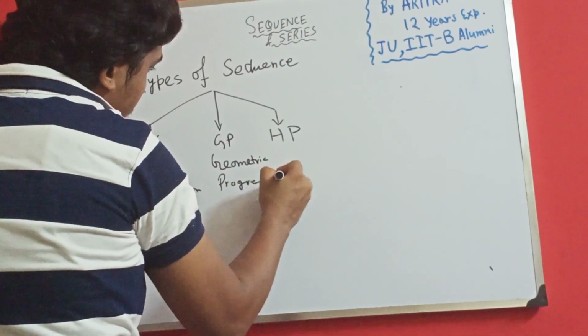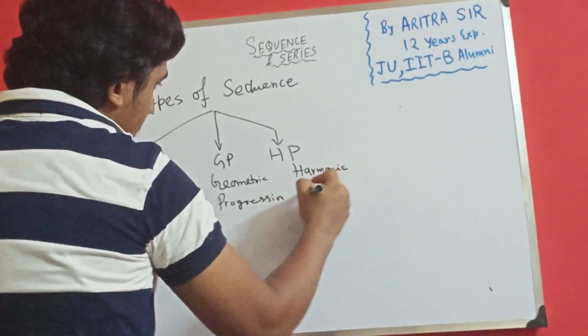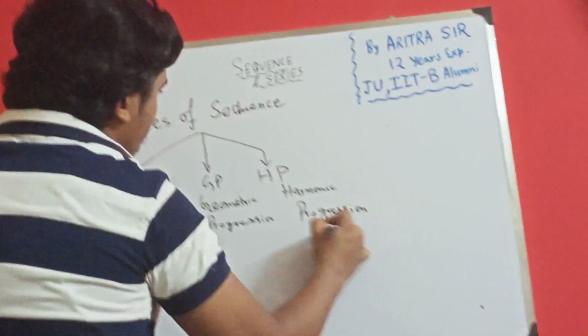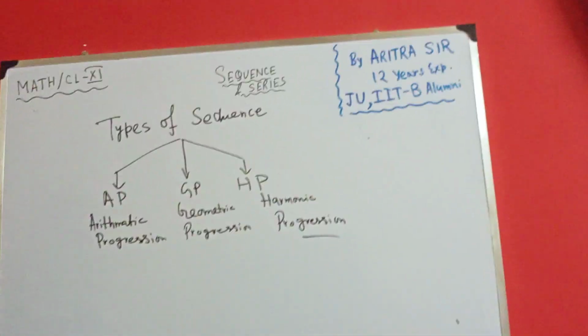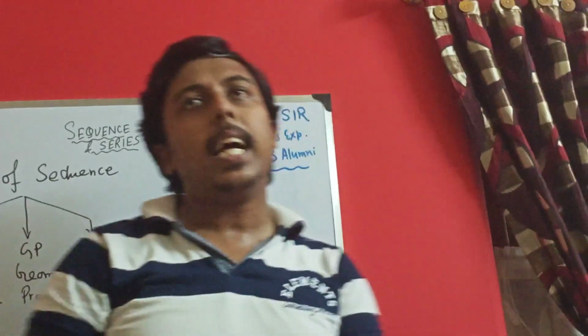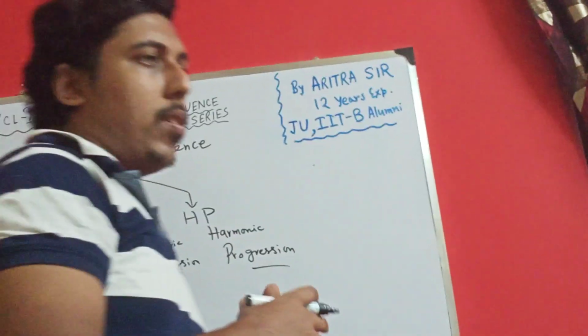And what is your HP? HP means your harmonic progression. Okay. So now there are also some other kinds of sequences, but basically in my 10 plus 2 standard we deal with these three kinds of sequences.